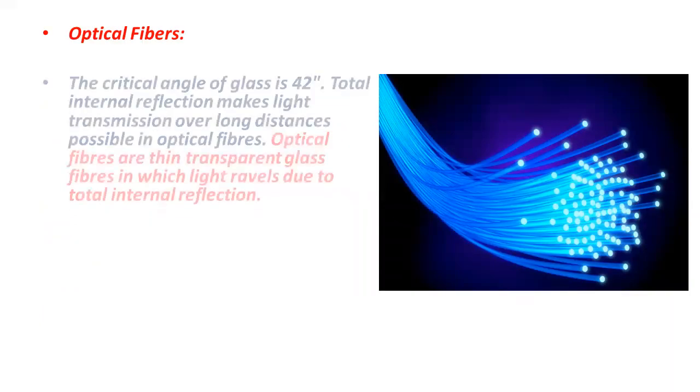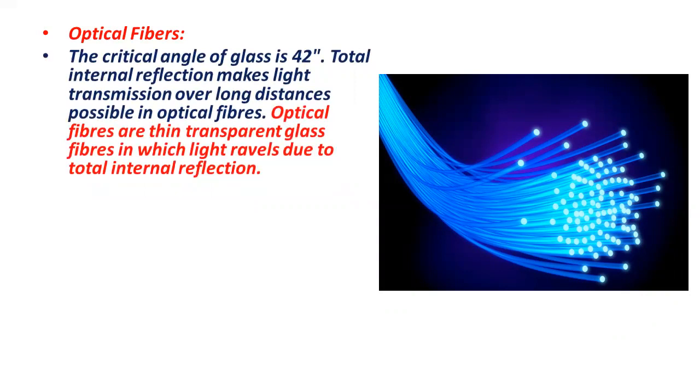The first topic of discussion is about the optical fibers. What are optical fibers? Optical fibers are thin, transparent glass fibers in which light travels due to total internal reflection.